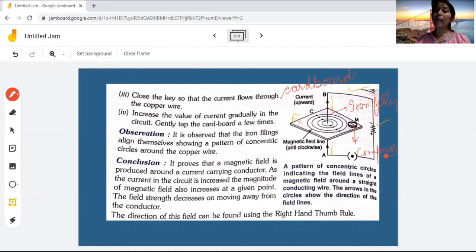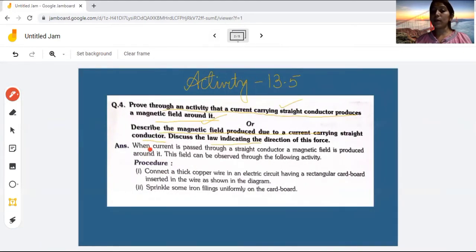So now what happened? How do we find out the concentric magnetic field in this? Let's check it out. When current is passed through a straight conductor, a magnetic field is produced. Suppose I have a straight conductor with me. Through this straight conductor, a current is passing in the upward direction. When the current passes through this straight wire, it produces a magnetic field around it. This process is known as induction, which you will learn afterward in EMI. This field is observed through the following activity.